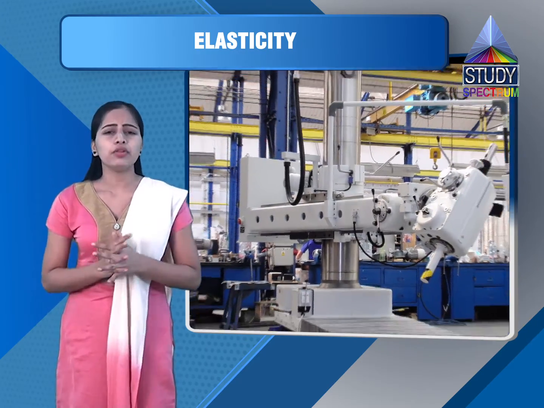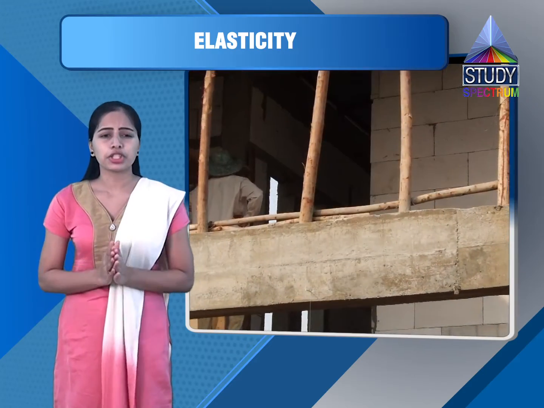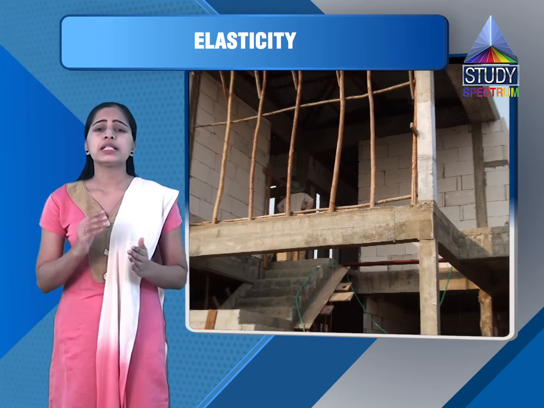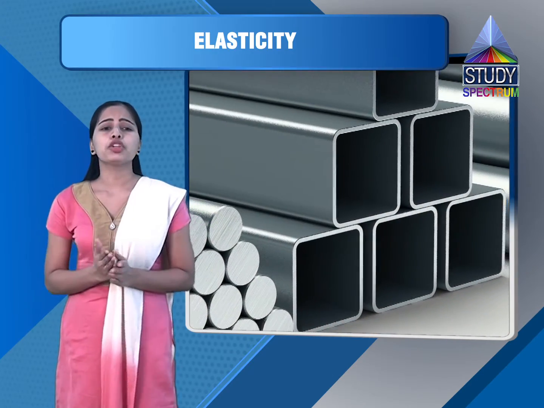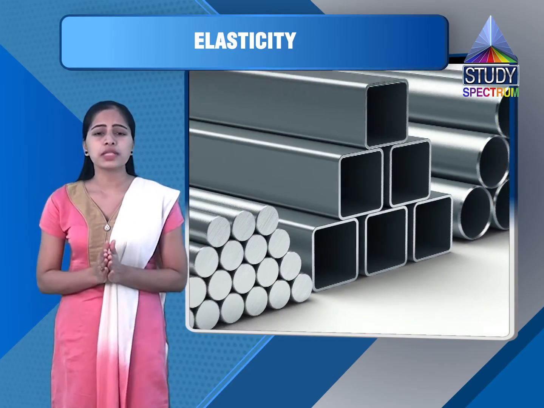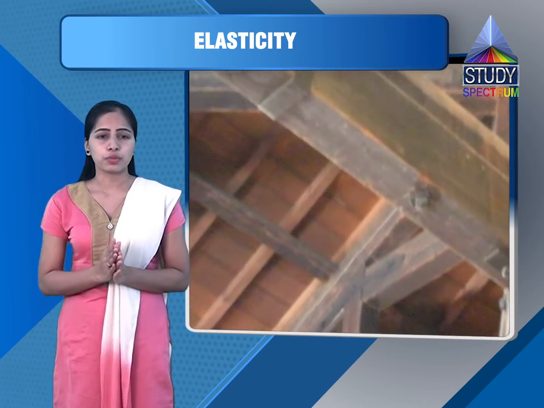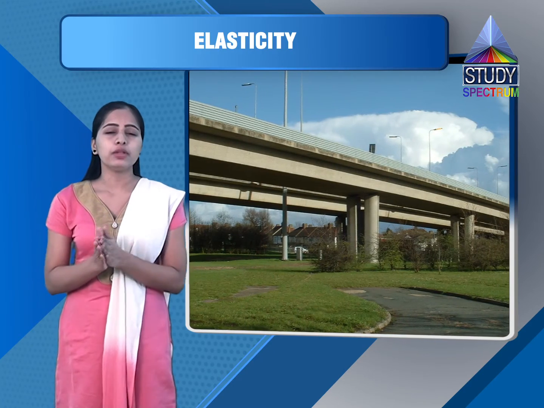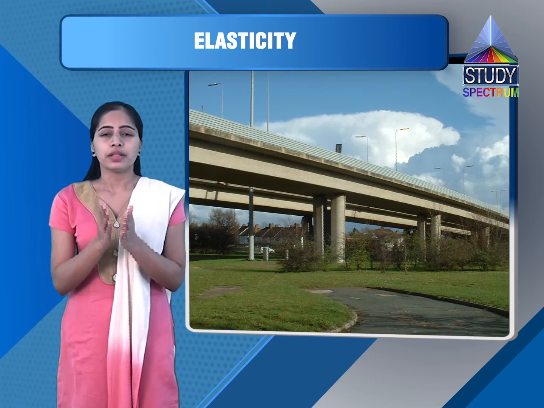In design of a building, a civil engineer has to take into account the strength and nature of material used in columns, beams and supports. You can see we have flyovers. Building those particular flyovers, the engineer has to consider these quantities.